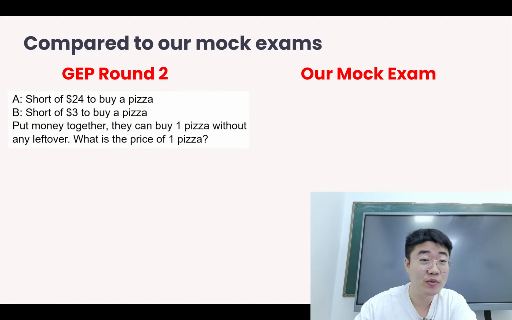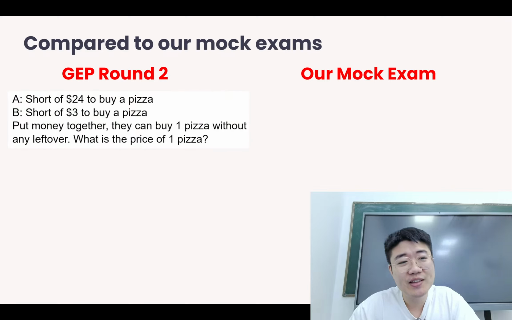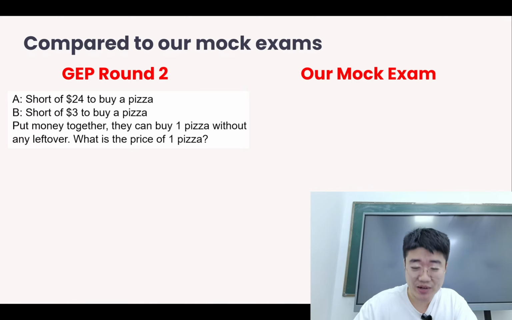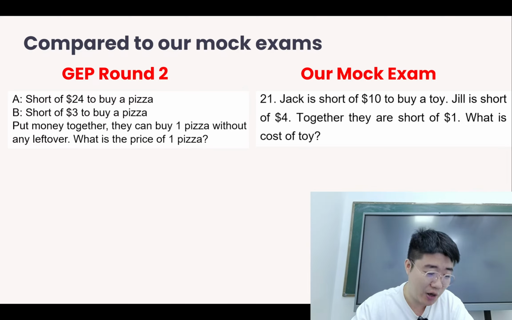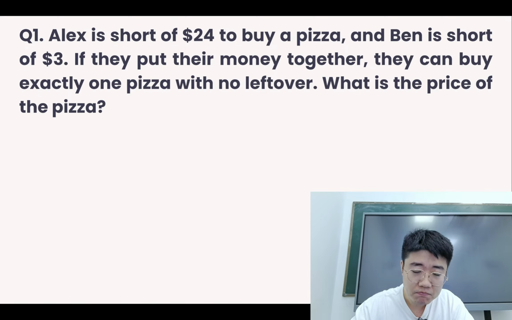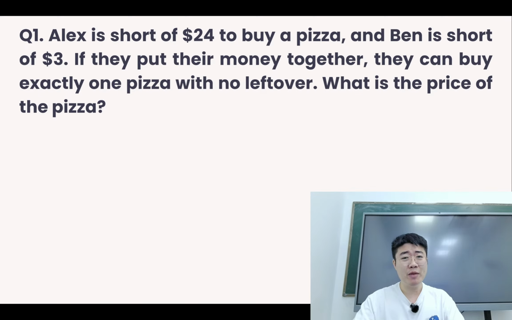Now, this is a very interesting question. So later on, we are also going to discuss this. This is quite interesting, and we have this in the mock paper. You can see it's very similar. Buying the same object here, and then both of them are lacking some money. When they put it together, they are able to buy it. So they're asking for the price of this object here. You can see that many questions from a mock exam came out in the GEP Round 2 test. So today I want to discuss some of the more challenging questions here.